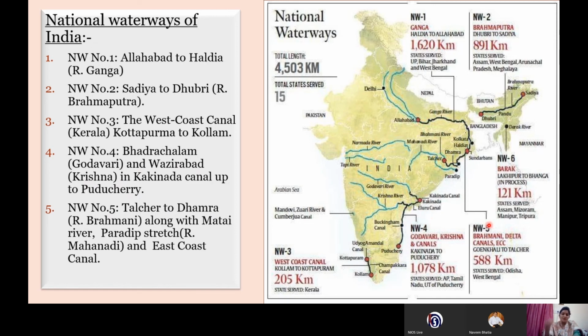If you see the national waterway number 5, here also we have 2 river systems. One is the Mahanadi river, another is the Brahmani river. It is a seasonal river here, and it is connected to Dhamra. The Paradip stretch is on the Mahanadi river, and on the Brahmani river we have from Talcher to Dhamra, right? So this is the national waterway number 5.